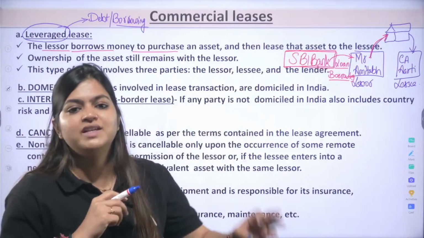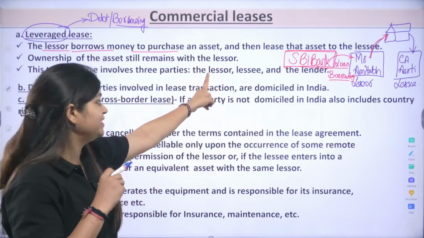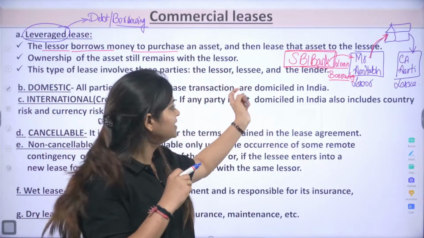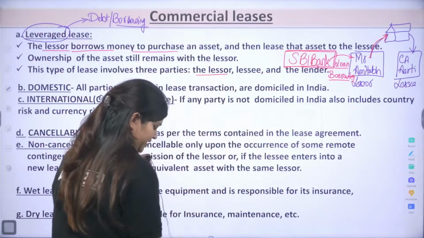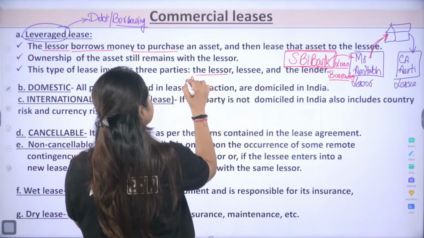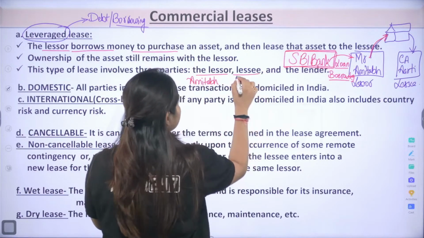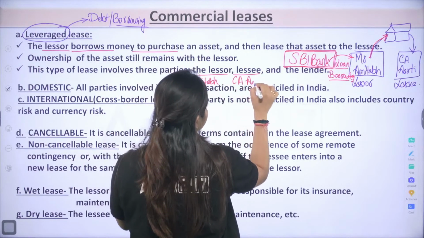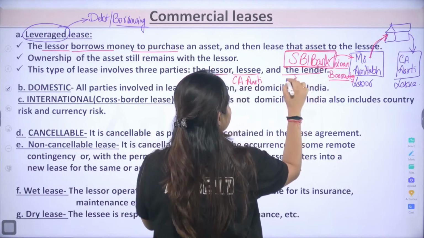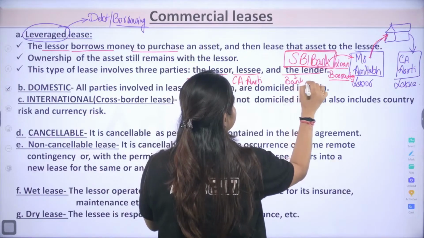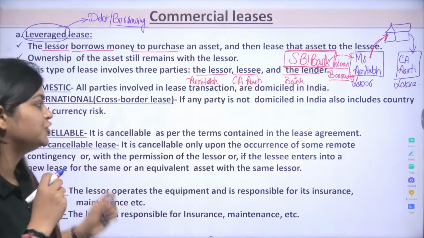So here we can see there are three parties: lessor, Mr. Amitabh Bachchan; lessee, CA Aarti; and the lender. Lessor here is Mr. Amitabh, lessee is CA Aarti, and lender here is your bank. Okay, so this is your leveraged lease.